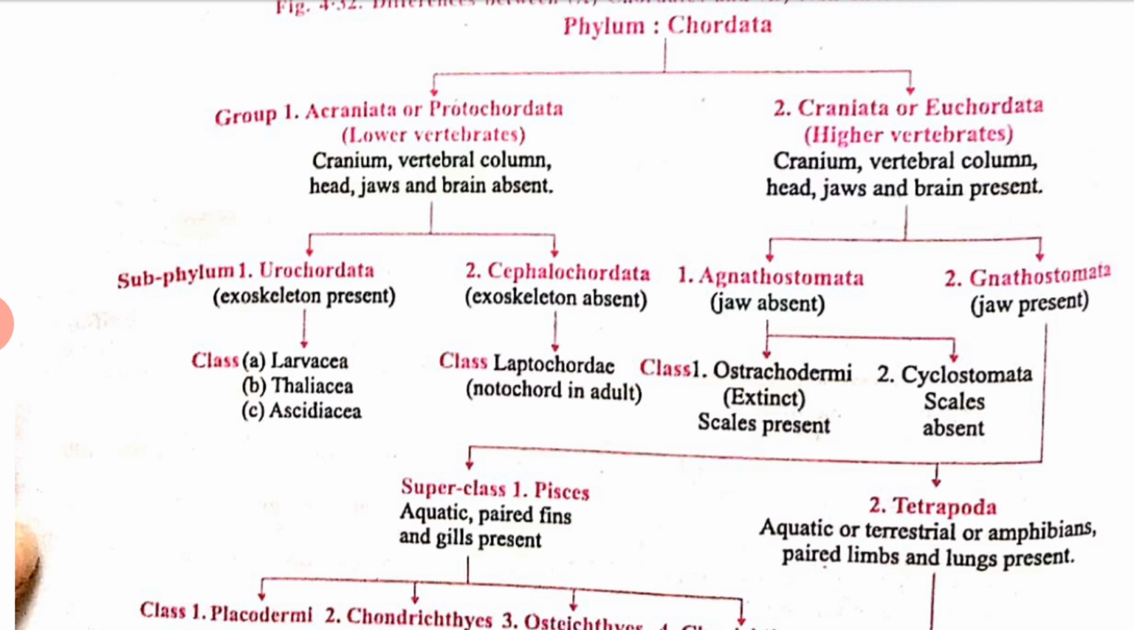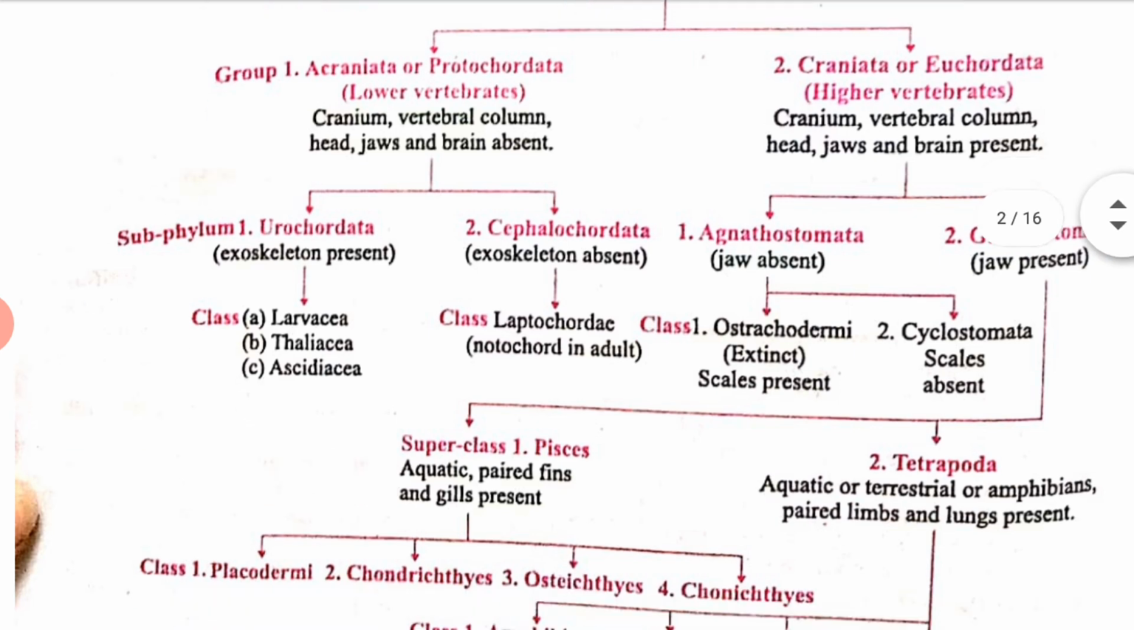So let's see the first, Acraniata. Acraniata or Protochordata means they are lower vertebrates. They are generally known as lower vertebrates, like the cranium, vertebral column, head, jaw and brain are absent. Then they are again divided into subphyla, that is Urochordata and Cephalochordata. In Urochordata, the exoskeleton is present, but in Cephalochordata, the exoskeleton is absent. So again they are divided into different classes.